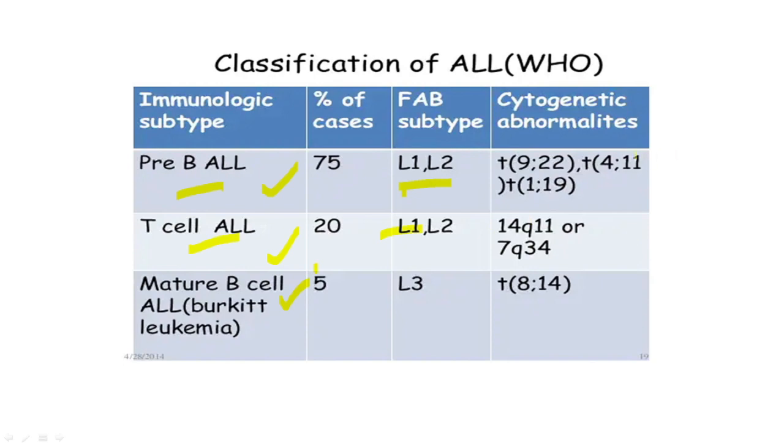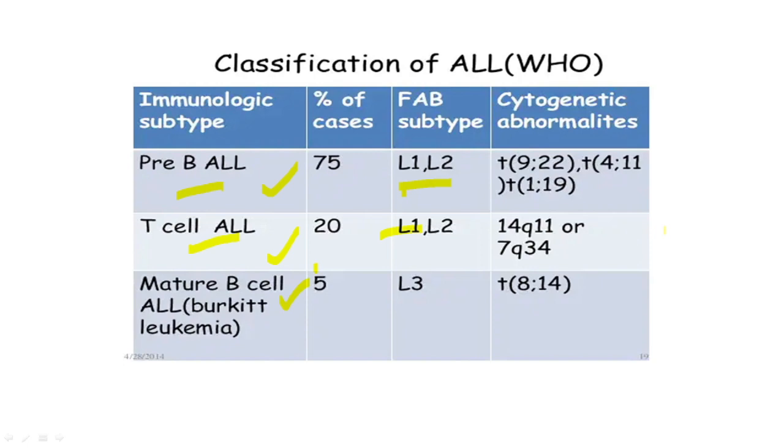Now, cytogenetic abnormalities associated with the pre-B ALLs are the t(9;22), t(4;11), and t(1;19), whereas T-ALL is associated with 14q11 and 7q34.